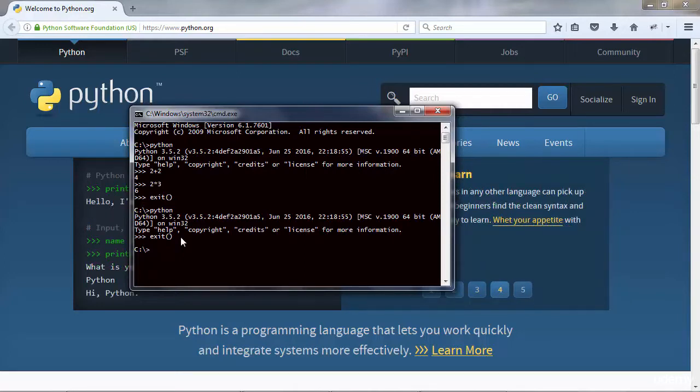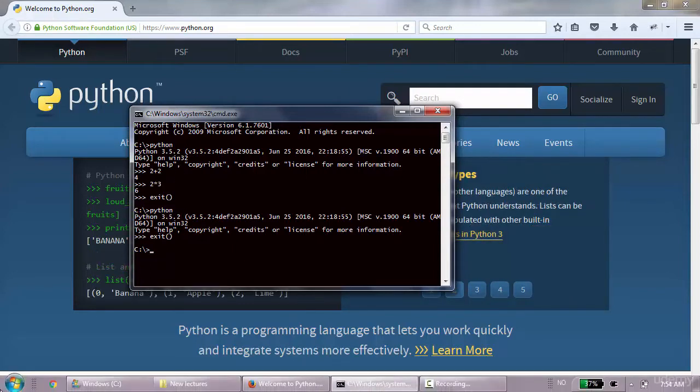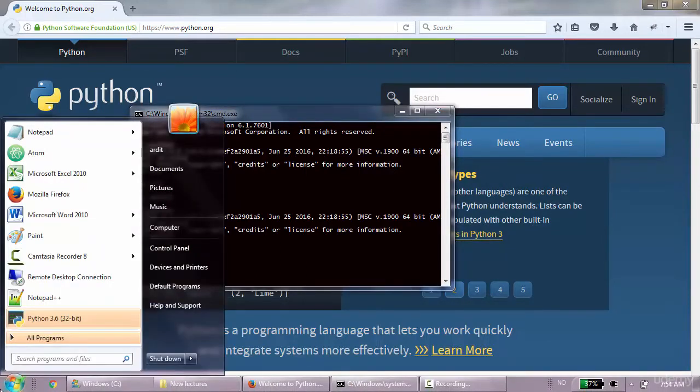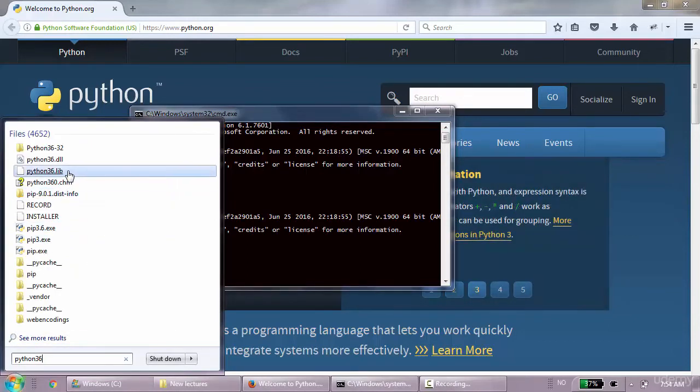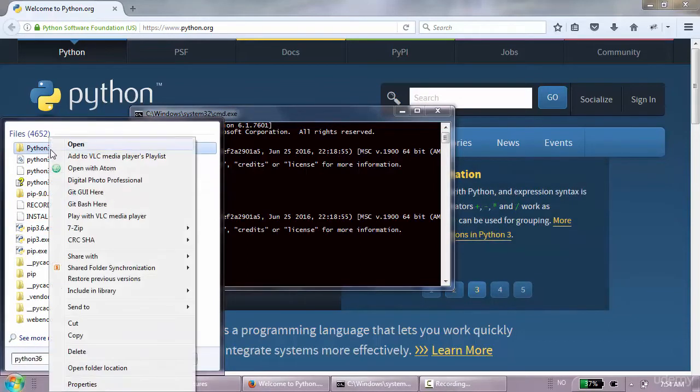Well, the first thing you should know is that there is no problem having multiple Python installations in your system. The key here is that you have to assign different commands to each of your Python installations. So for instance, Python 3.5.2 has these commands to run Python. Now for Python 3.6 we need to assign another command, and I'll go and search for the installation directory of Python 3.6.